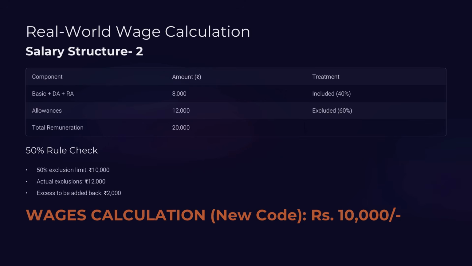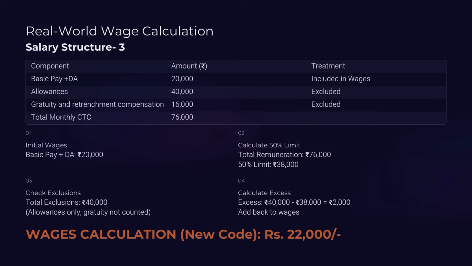In the second example, the basic plus DA plus RA, which is Part A, is 8,000. The allowances are 12,000, which is Part B, and the total remuneration comes out to 20,000. Now, let's check the 50% rule, that is Part C. In this case, the allowances are more than 10,000, that is the 50% of total remuneration. There will be an add back of the excess allowance of 2,000 to the wages and the final wage comes out to be 10,000.